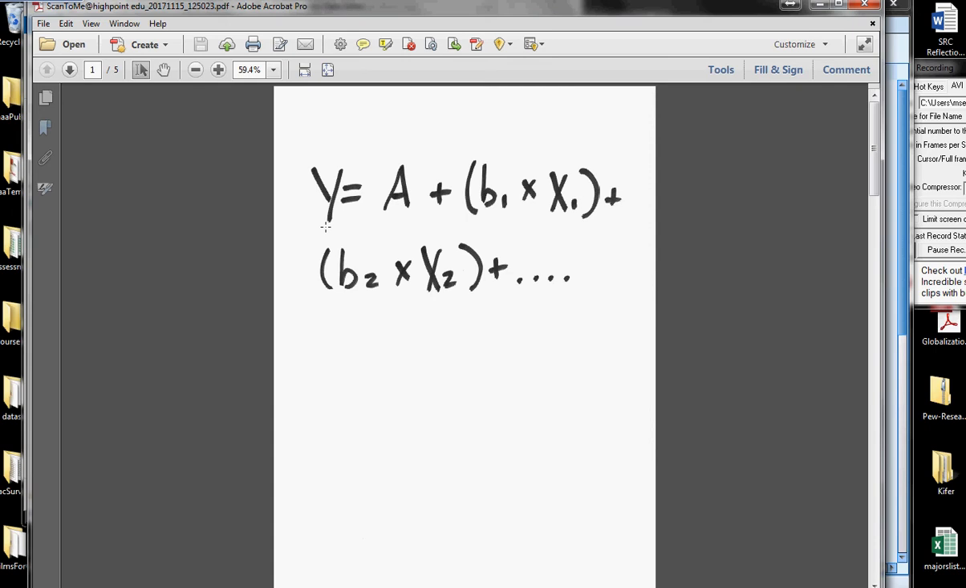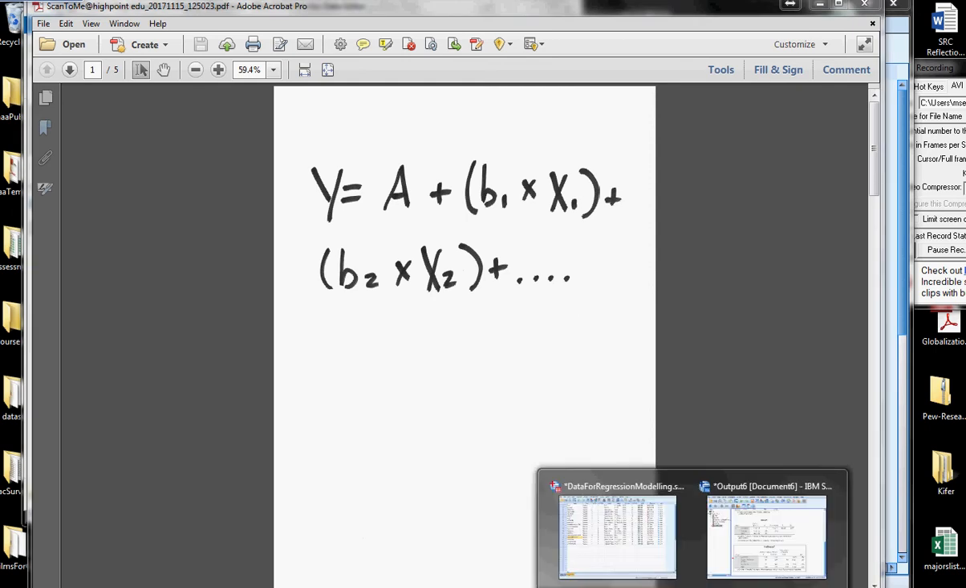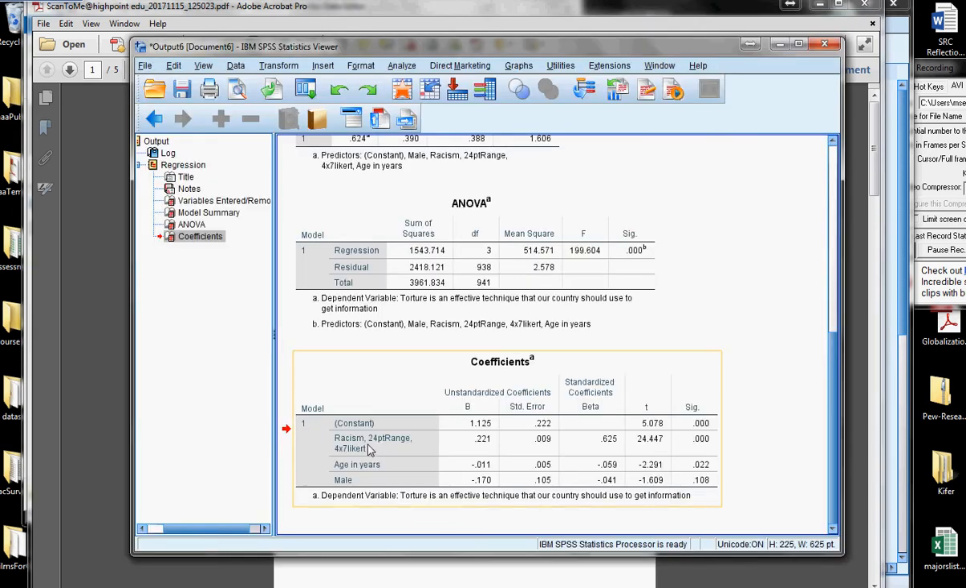So in this case, what do we think on that 7-point scale your support for torture would be if we took the value of the constant and we added that constant together with the coefficient for your first variable, which was, I have to peek back and look, the first variable is racism, the second is age, and the third is male.